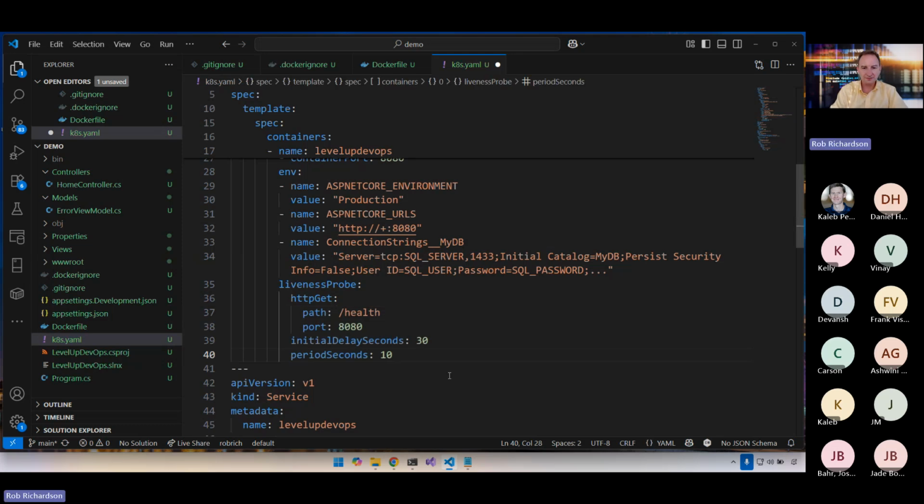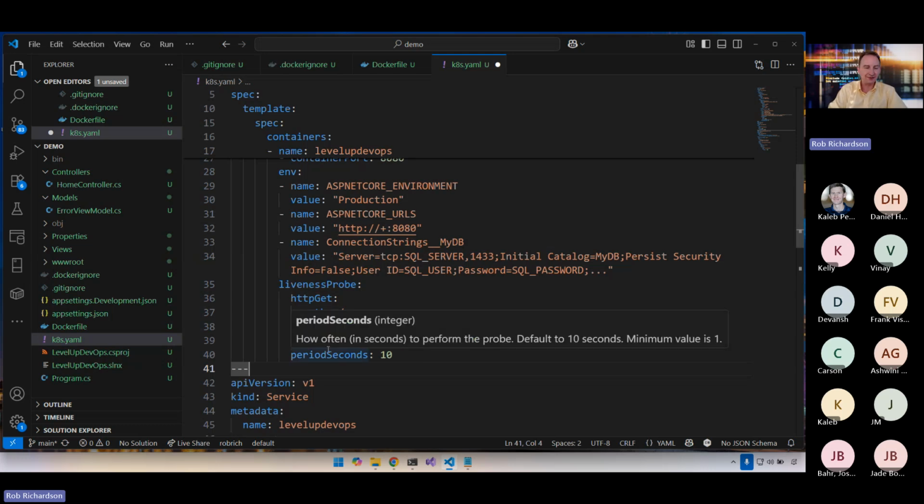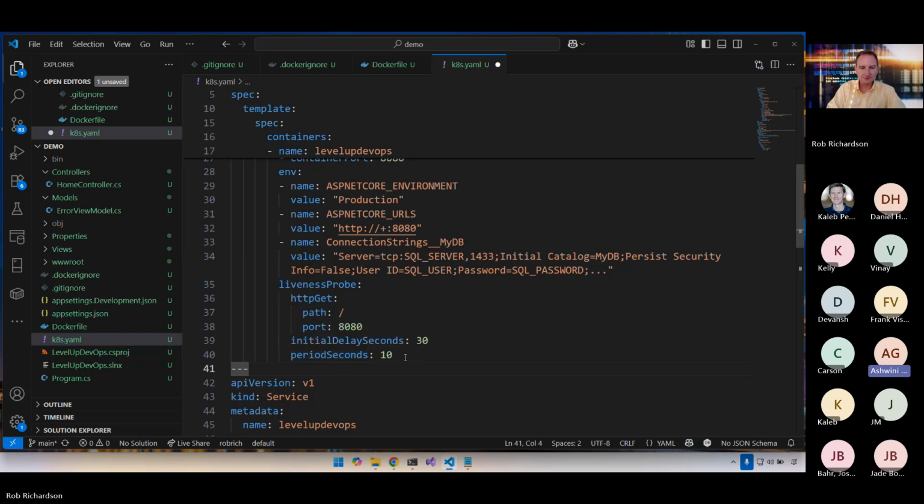To your question, here's where I would create that health check. In this case, I don't have a health URL, so I'll just load the home page. And so that's how I would do a health check inside of Kubernetes. Yeah, I got it. Thank you.